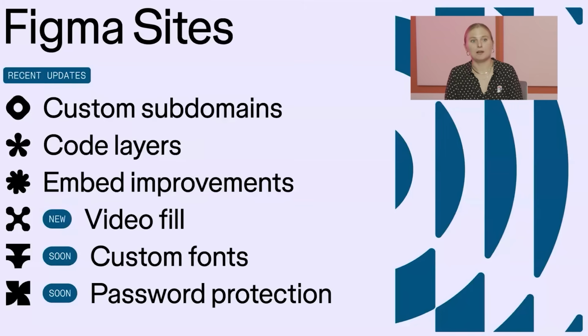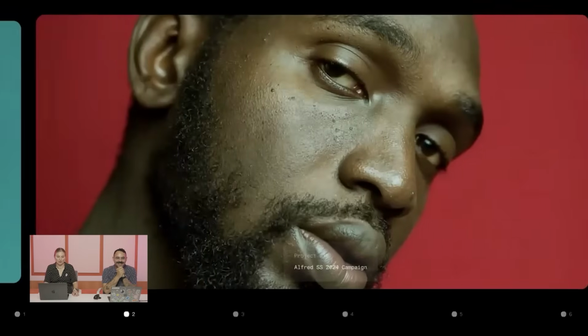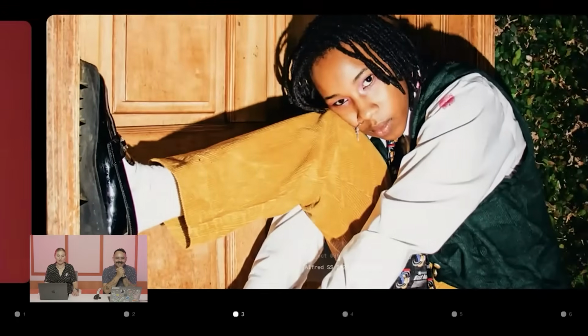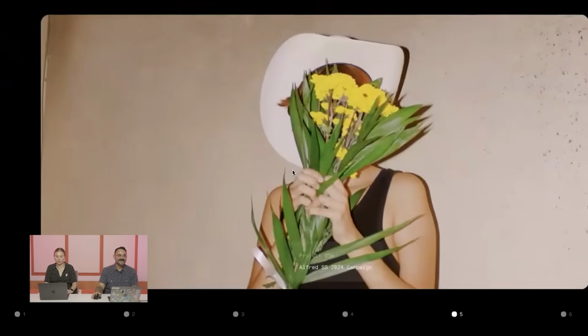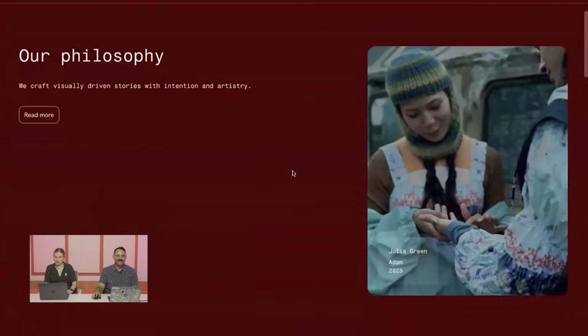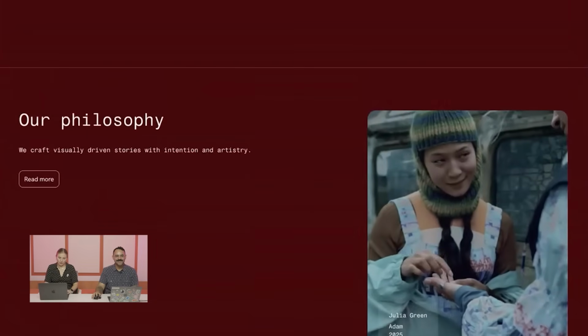Then I'll give you a sneak peek at two features that are coming soon: site-wide password protection and custom fonts. Let's dive into a demo. So here I have a video portfolio example that I published on Sites before this demo began. You can see that I've already added motion with this carousel and with this GIF. But let's take a look under the hood.